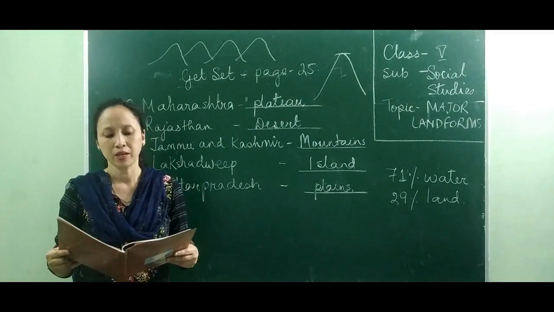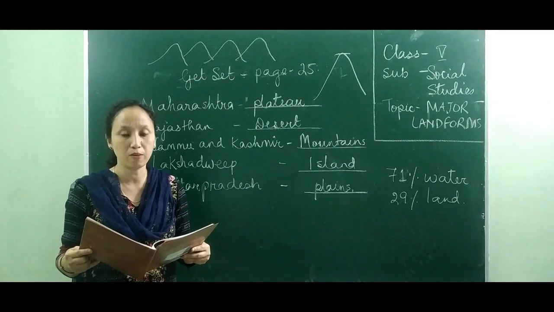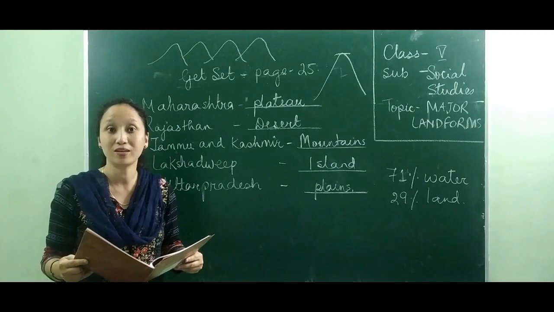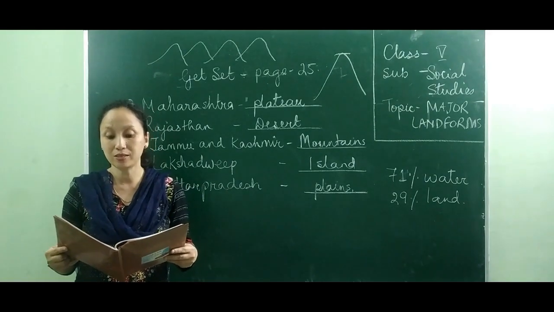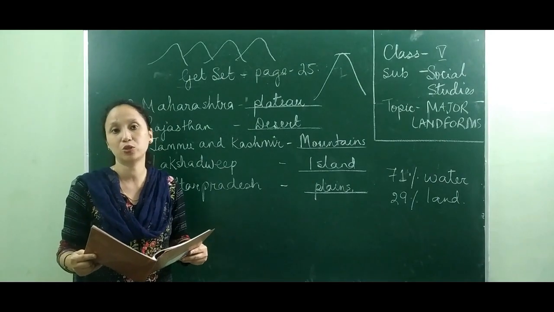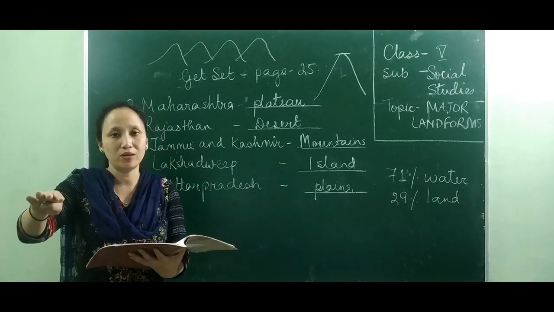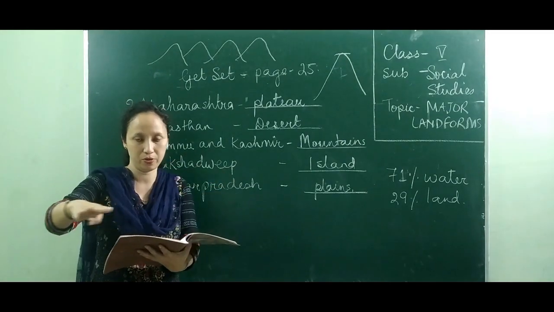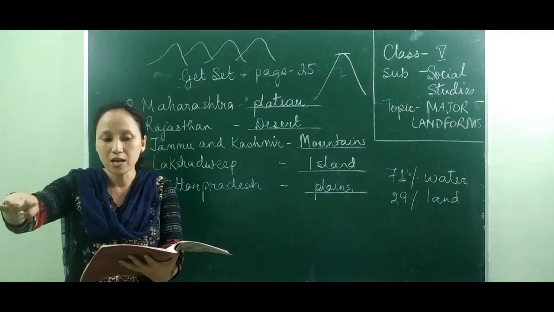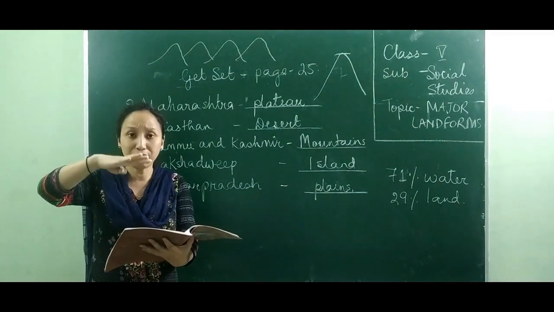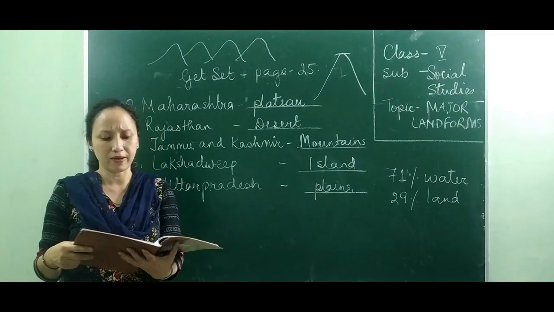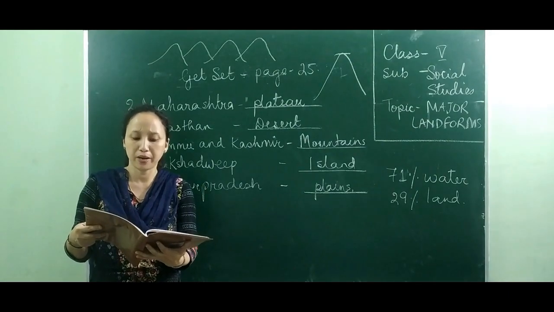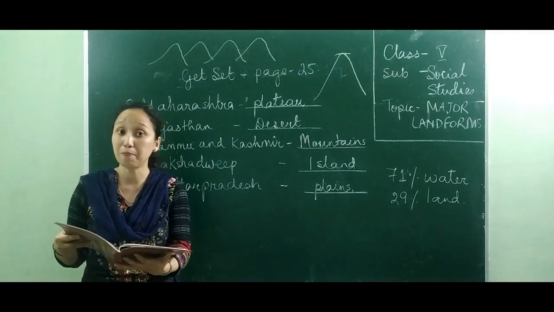My dear children, now let's go on to the next type of landform, that is plateau. First of all, let's try to understand what a plateau is. A plateau is a tableland. What's a tableland? It's flat. It is a high land with a flat top. As you know, table means flat, so it's a tableland with a flat top. It rises abruptly from the surrounding land, so it has steep slopes, and many rivers and streams flow through the plateaus.